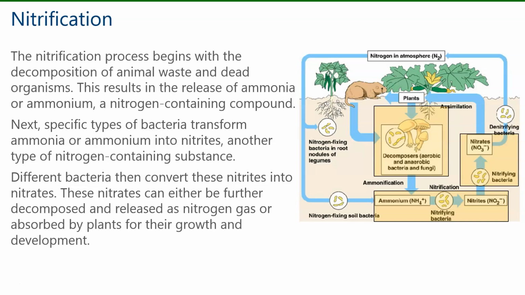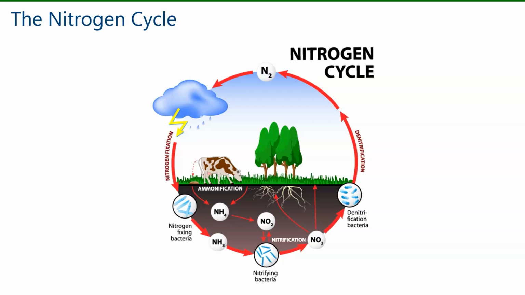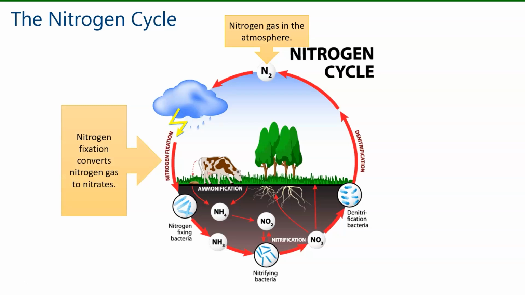Now let's recap the nitrogen cycle. So we know we have nitrogen gas in the atmosphere, but this is in a form that it's not usable directly by plants and animals. So nitrogen fixation needs to convert nitrogen gas into nitrates. This can happen by different ways. It can be through lightning, it can be through symbiotic bacteria, or through soil bacteria.